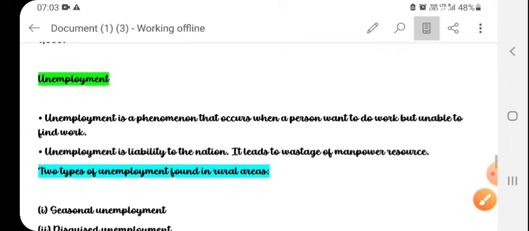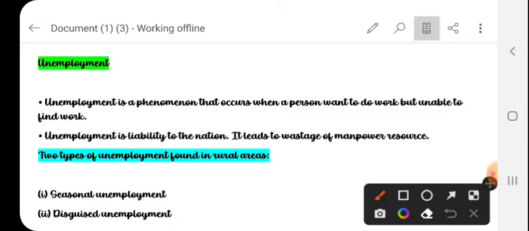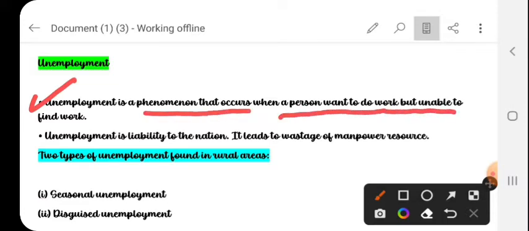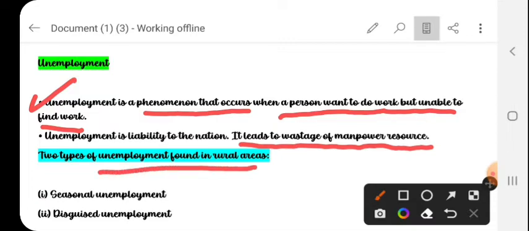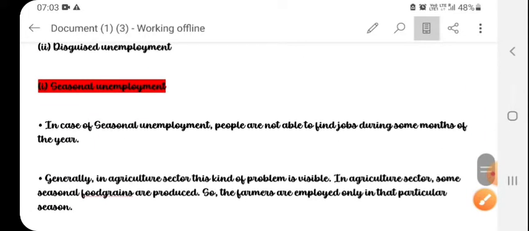So our next topic of this chapter is unemployment. It is the most important topic in this chapter. Unemployment is a phenomenon that occurs when a person wants to work but is unable to find work. Unemployment is a liability to the nation. It leads to wastage of manpower resources. There are two types of unemployment found in the rural areas: seasonal unemployment and disguised unemployment.